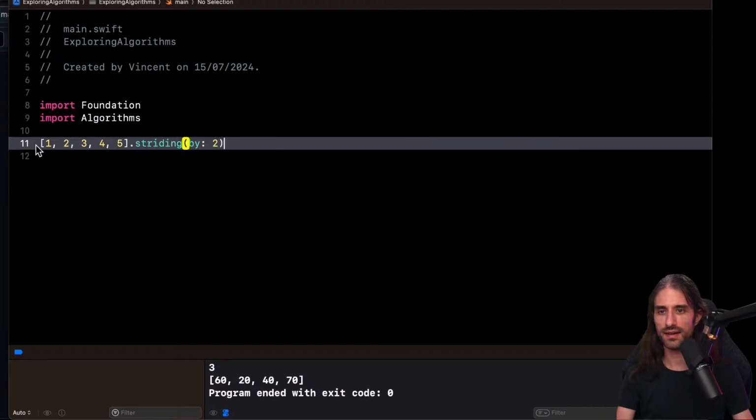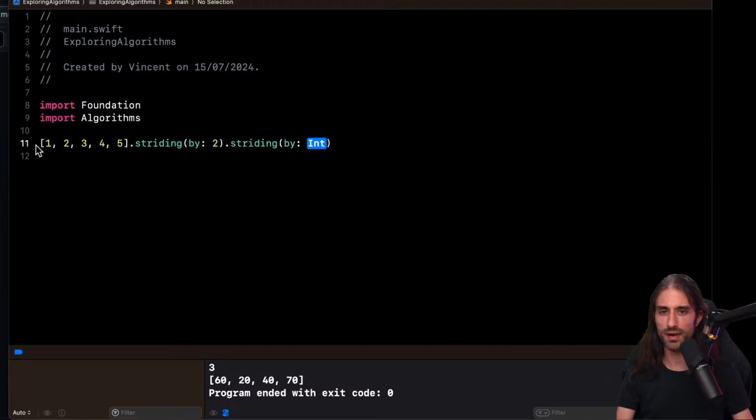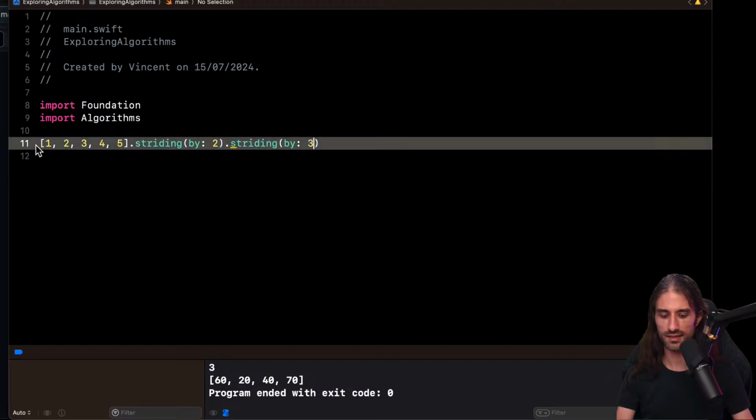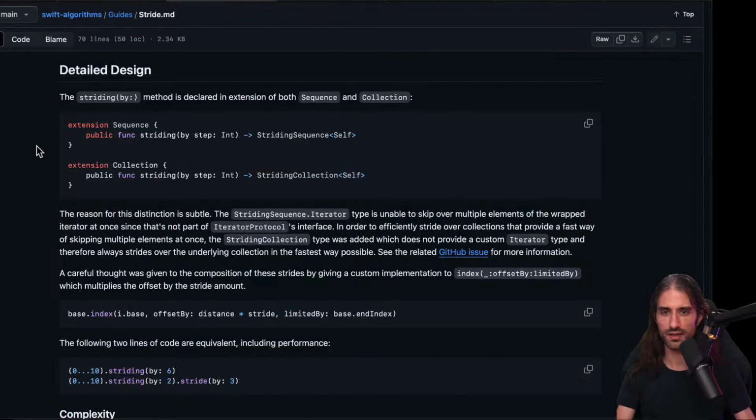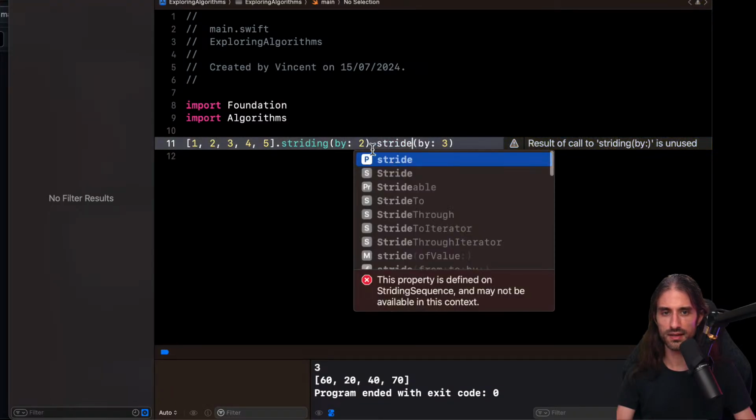Okay. And then you can call an additional striding by on it, like that. Okay. But why does it say stride by here and not striding by?